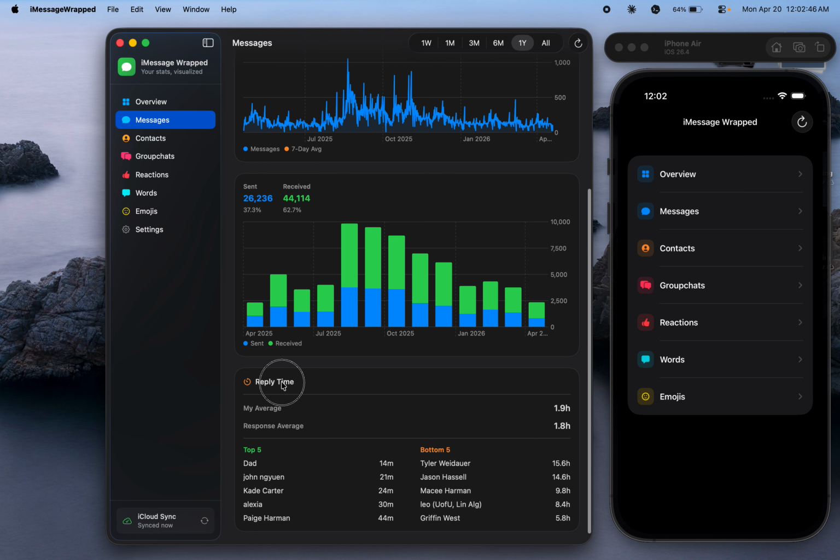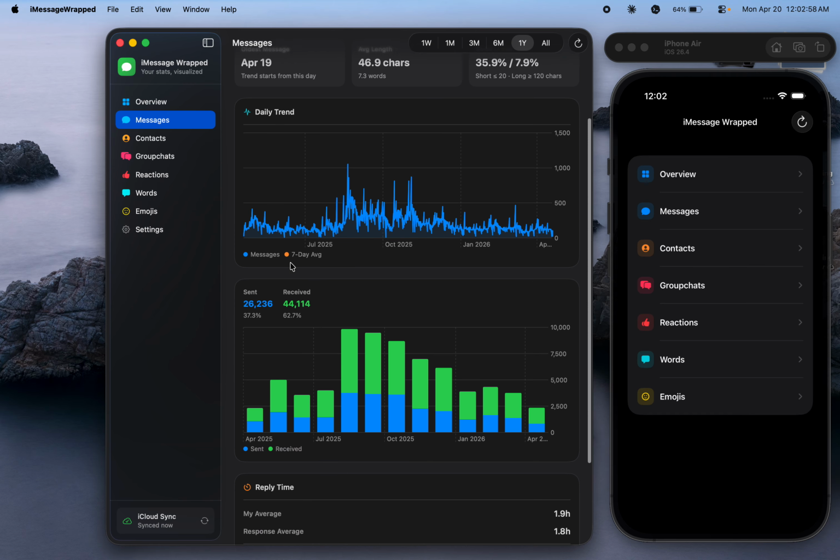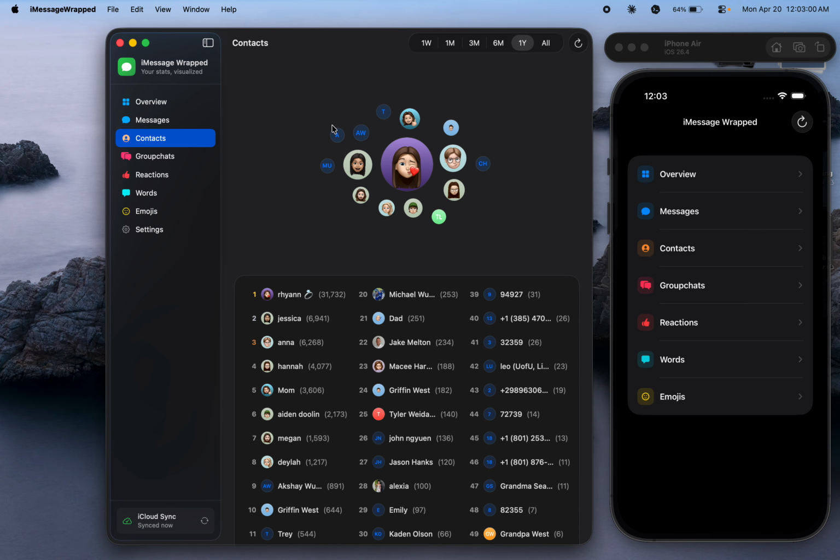Reply times are kind of a fun thing to look into and compute. You can see that my dad is the quickest to text me back, so good on him. And then one of my buddies takes forever, over half a day to get back to me, so he needs some work. But contacts, you can see just a quick view of rankings of who you text the most.